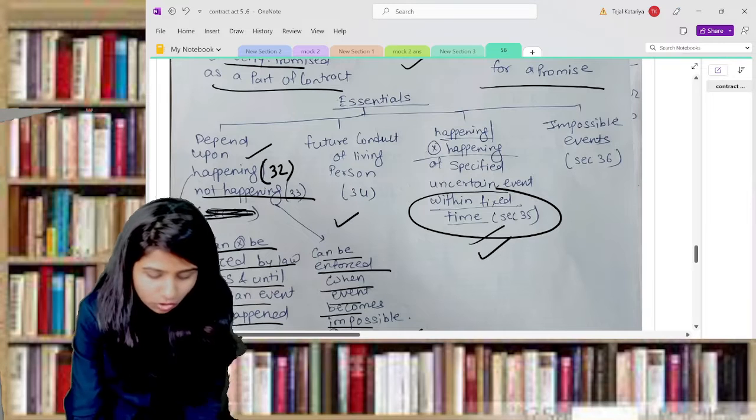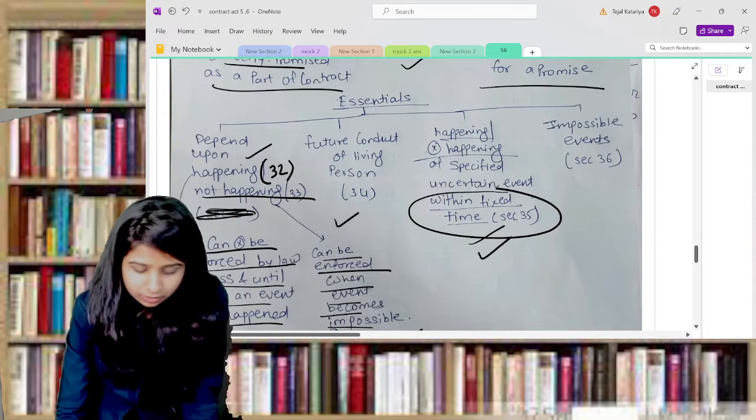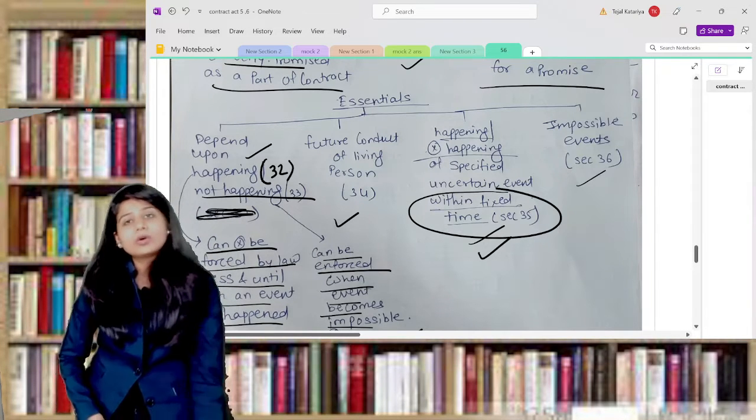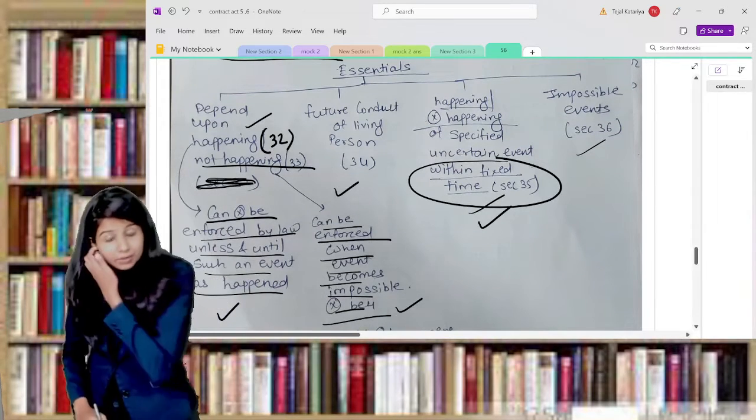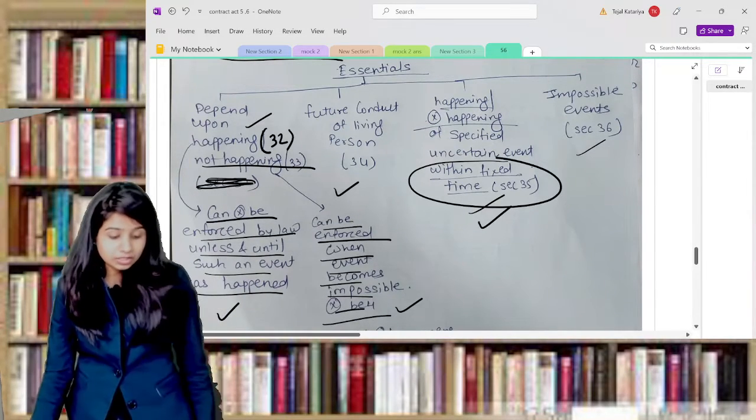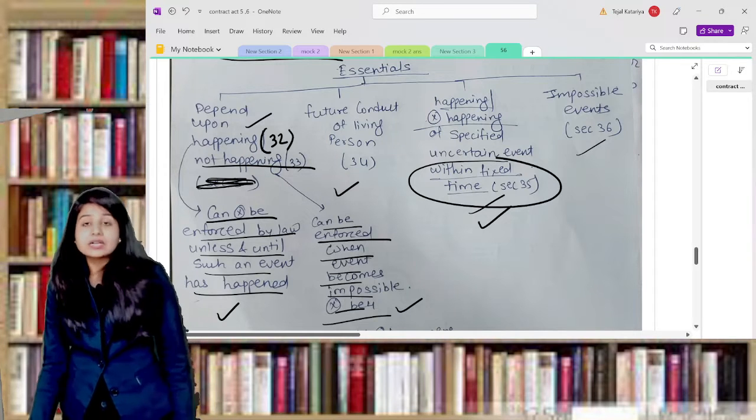Then section 34 is about the living person, the conduct of the living person. Section 36 is all about impossible events. Now one by one we'll discuss everything with examples. First, section number 32, on the happening of certain events.